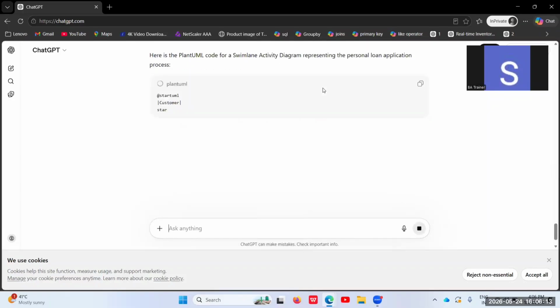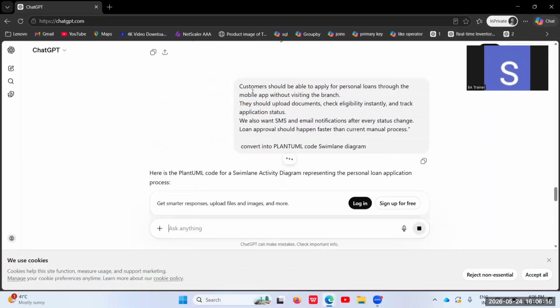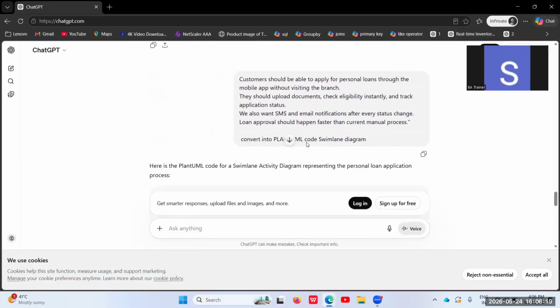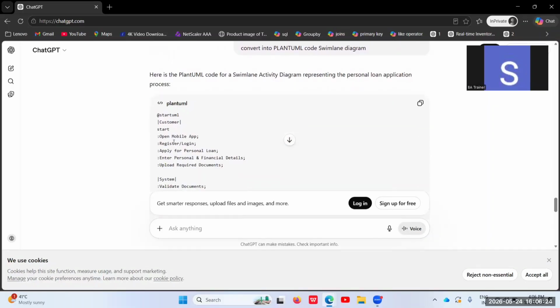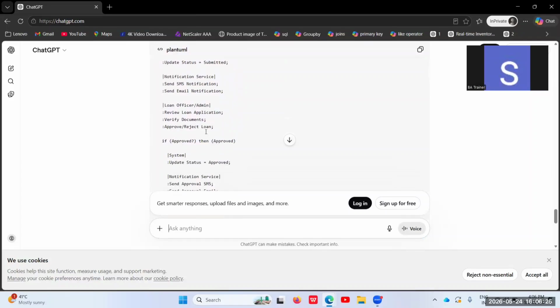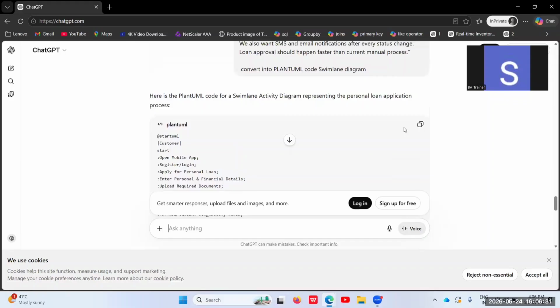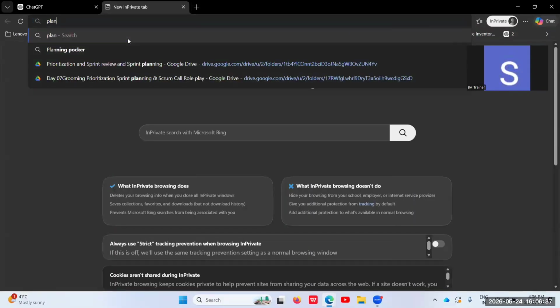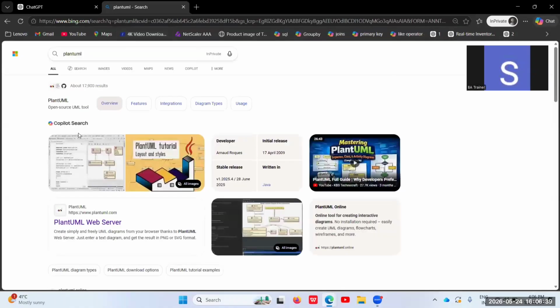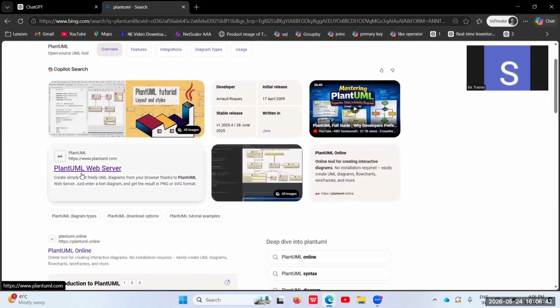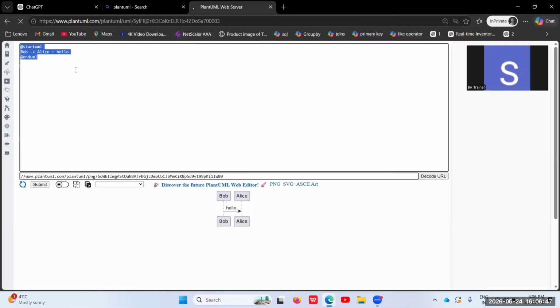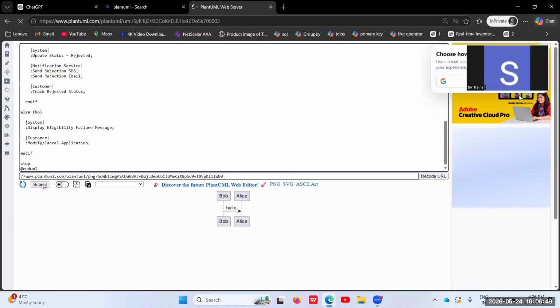Now the requirement which I gave here, all these customers should be able to, will be converted into PlantUML code, and that too in the swimlane diagram format. You can see it was already converted and gave me the swimlane diagram format code. So now it's time for me to copy. Copy this and go to PlantUML. Just type PlantUML, and an application will open. Click on this. Now paste the code you copied over here and click on the submit button.